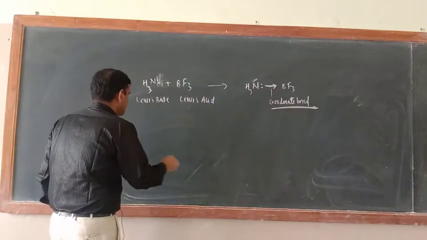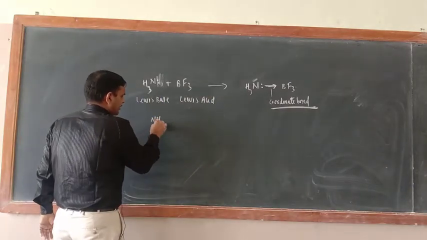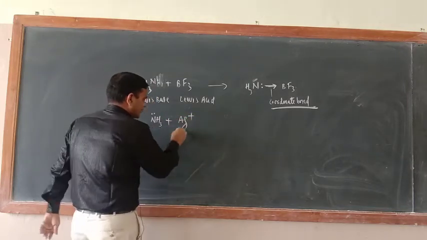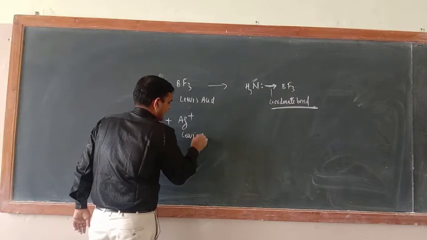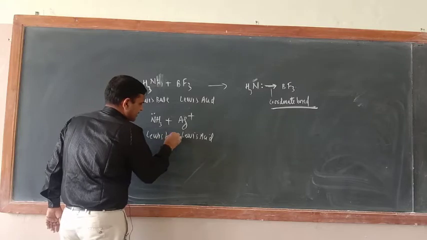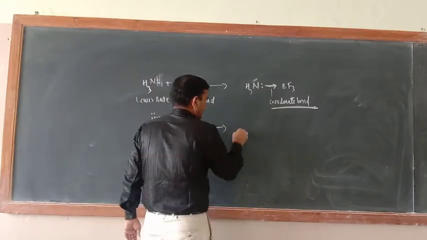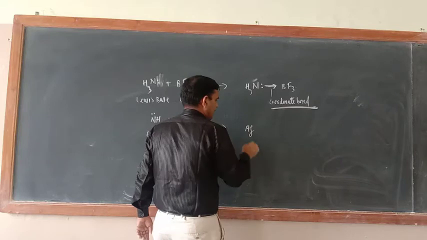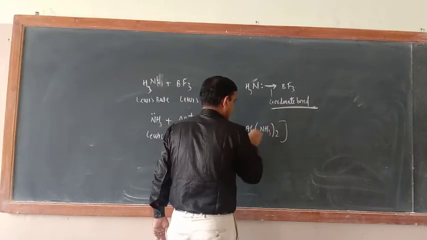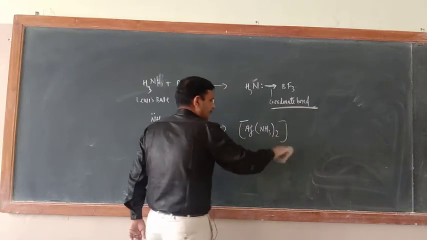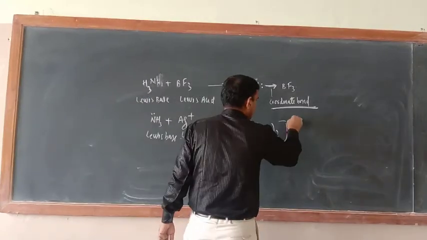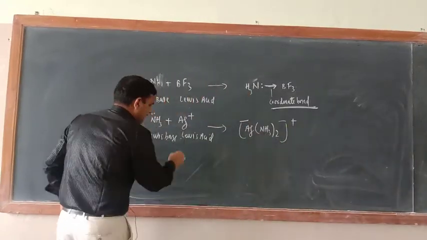See another reaction also. NH3 with lone pair of electrons plus Ag single positive. So this is the Lewis acid. What is this one? This is the Lewis base. Now what is the reaction here? Here you will get the coordination compound [Ag(NH3)2], bracket close. Now just see, the bracket has come, it means this is a coordination compound, and here a single positive charge. You can make the same reaction in this way.